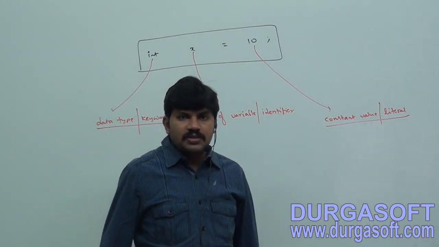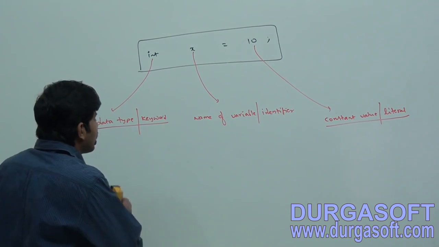I hope it's clear for you people, right? So that is what a literal is.